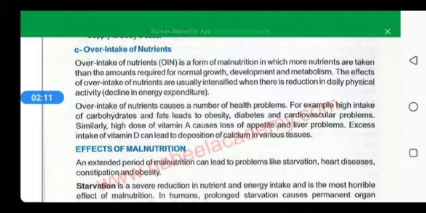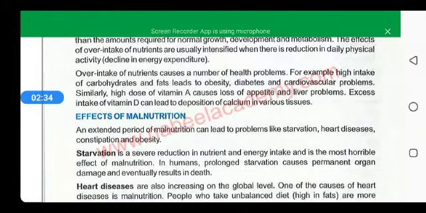That is, the person is sitting or not working properly, or is not engaged in daily physical activity. In both cases, there is an over intake of nutrients. Over intake of nutrients causes many health problems.